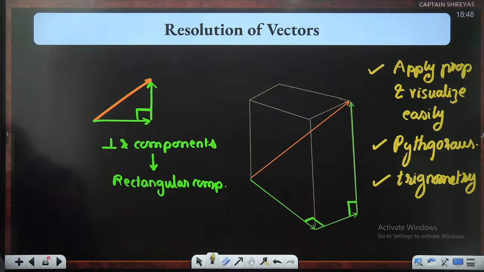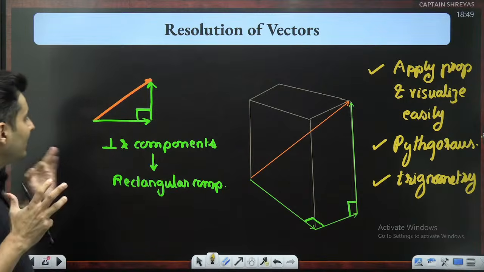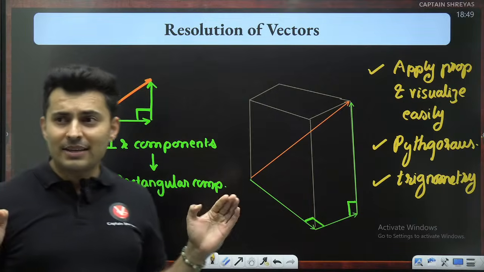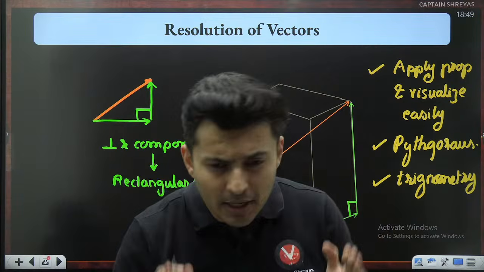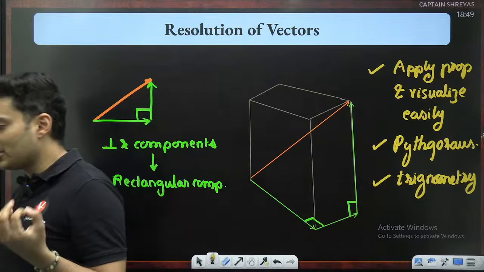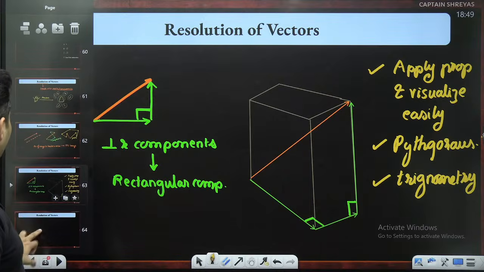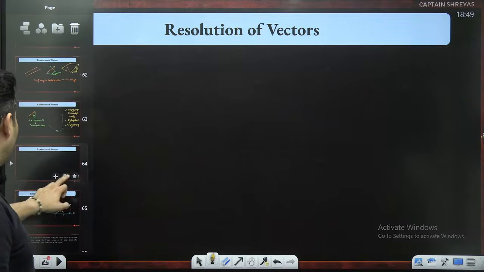Is that clear? Yes, understood, clear. Awesome. So these are called rectangular components, where the components themselves are perpendicular to each other and it makes the job easy. Visualization, Pythagoras theorem, trigonometry, etc. can be applied in a much easier format.